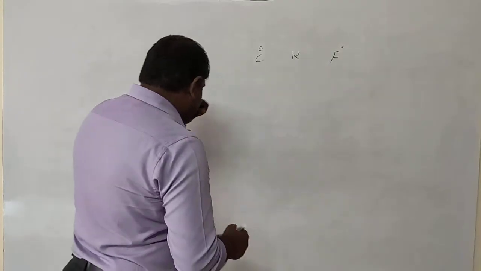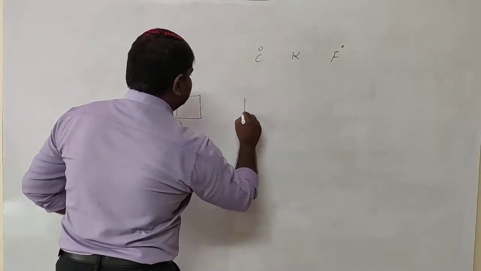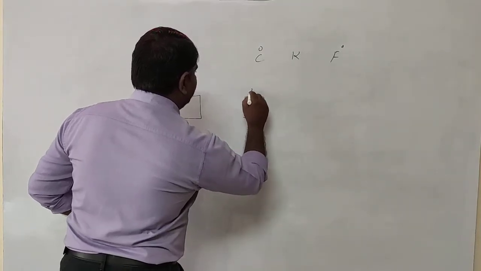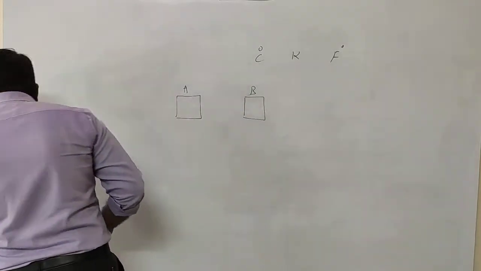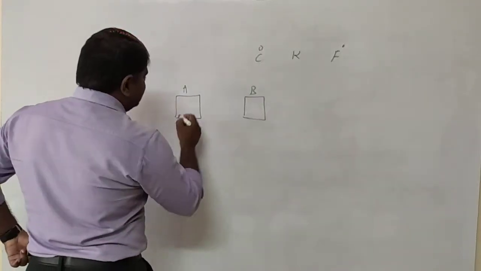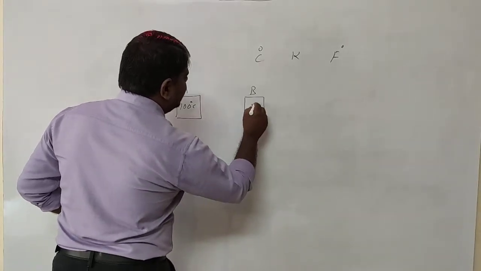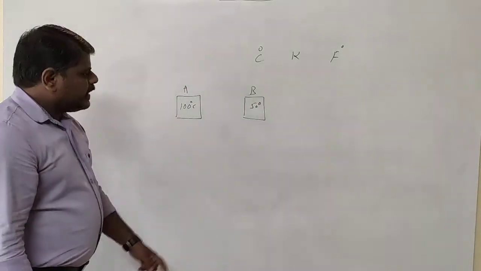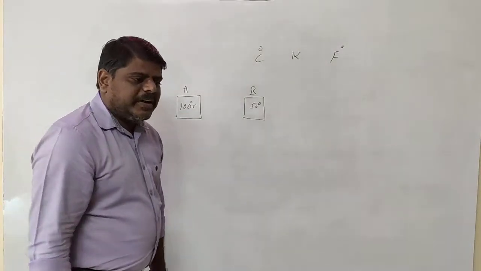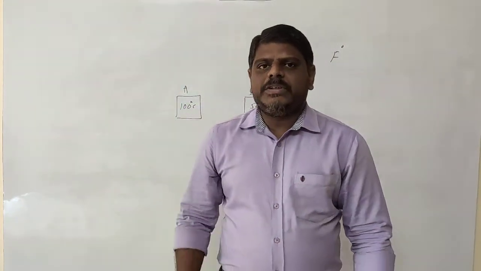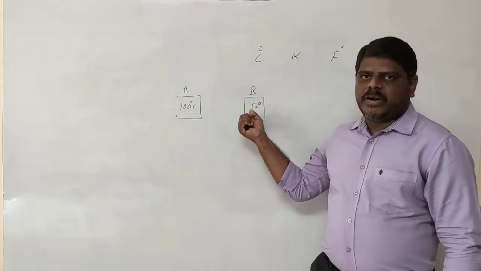For example, take two objects: the first is A, and the second is B. Let us say that A is at a temperature of 100 degrees Celsius and B is at 50 degrees Celsius. So A is at the higher temperature and B is at the lower temperature. A will be more hot and B will be less hot.